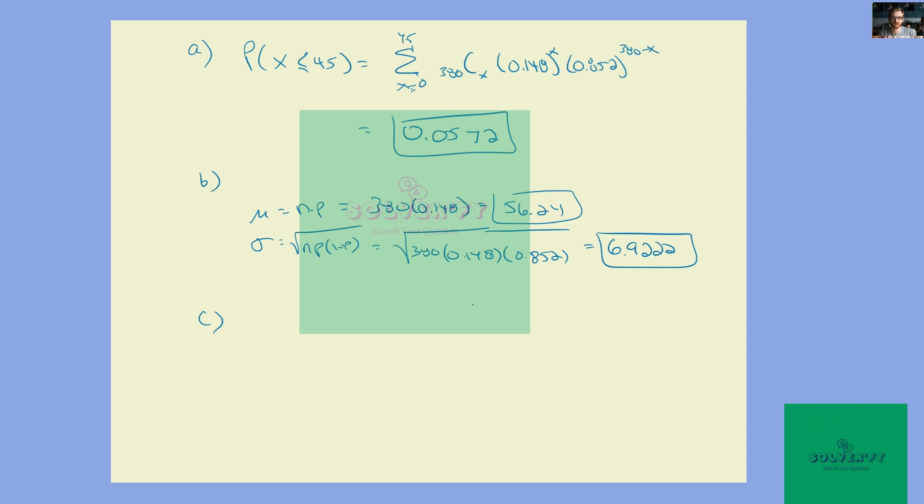For part C, for a normal approximation to apply, both n times p and n times 1 minus p should be greater than 5. So we know that n times p is 56.24, and that's greater than 5.